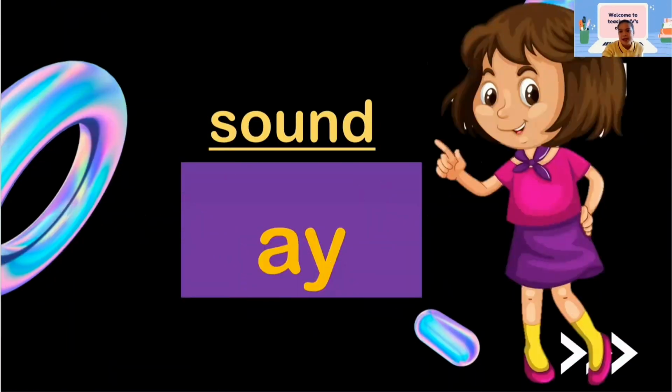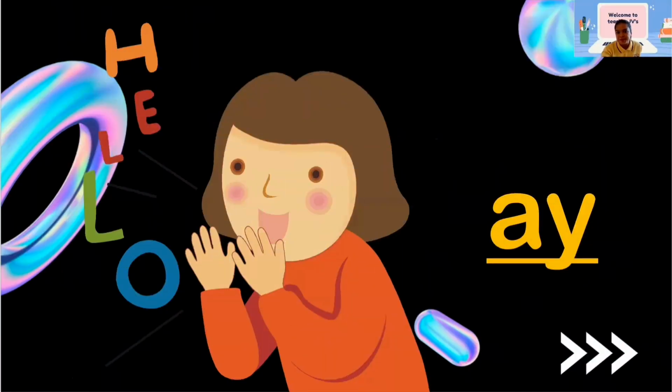All right. This time, we are going to talk about the sound A, however, spelled out as A-Y. A with the Y. Sound A, however, spelled out as A-Y. So let's have this one.